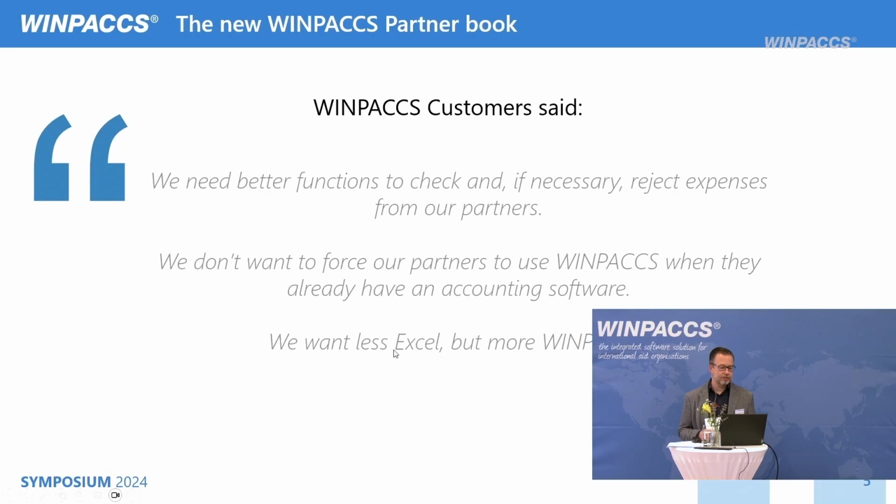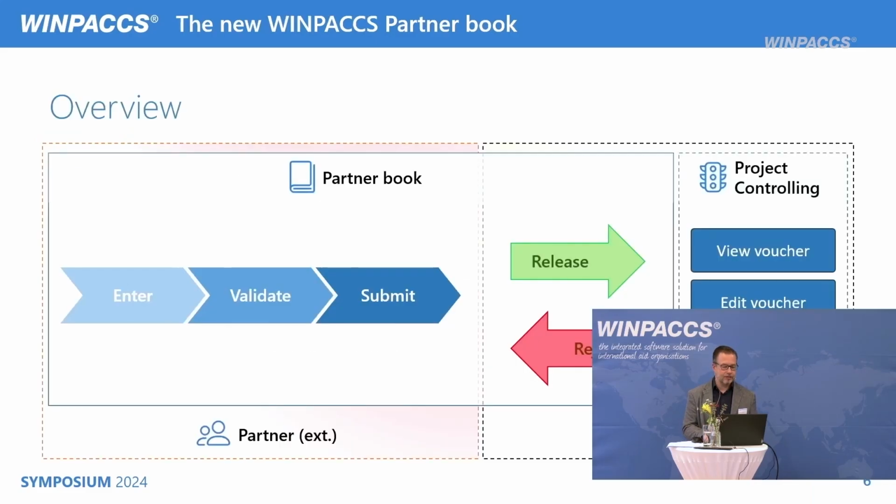Because the customers said, some of you maybe said, we need better functions to check and, if necessary, reject expenses from our partners. The tools that we have are not good enough. They also said, we do not want to force our partners to use WINPACCS when they already have an accounting software. They should not need to post everything twice in their system that they use for their own balances and in WINPACCS a second time. And here's my favorite, we want less Excel but more WINPACCS. I love that quote. We heard that and a few other stories, and we developed this.